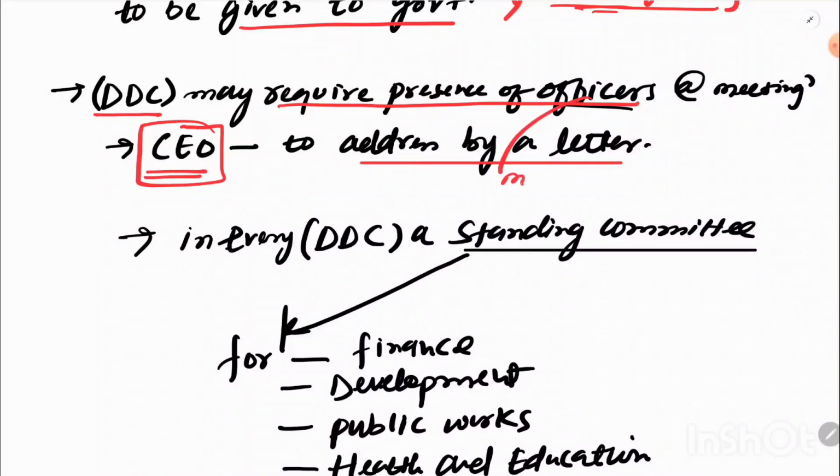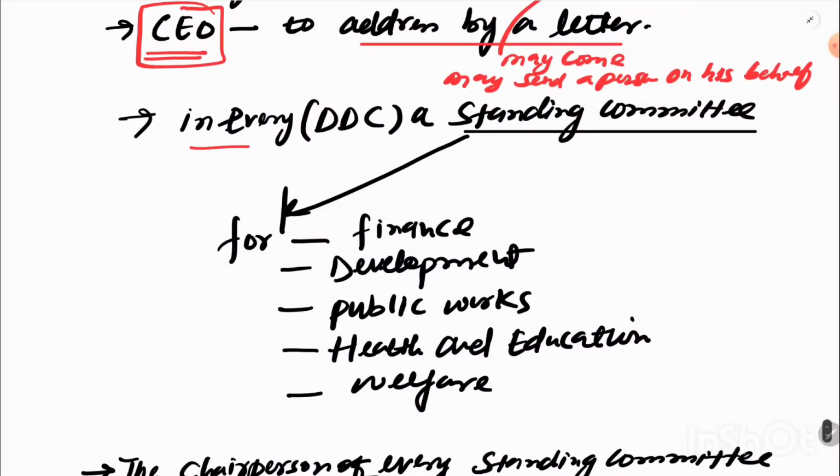This officer may come, or may send a person on his behalf. If that officer comes himself, that's okay. If he sends a person on his behalf, then that shall also be counted. Now, very important thing: every DDC, that District Development Council, will have a standing committee.